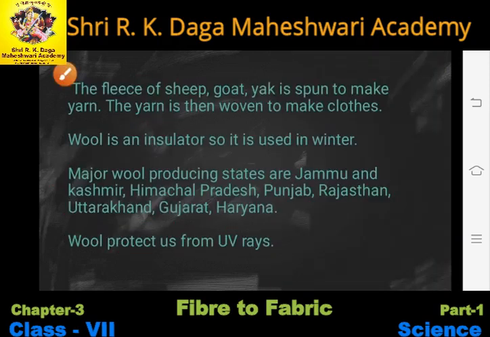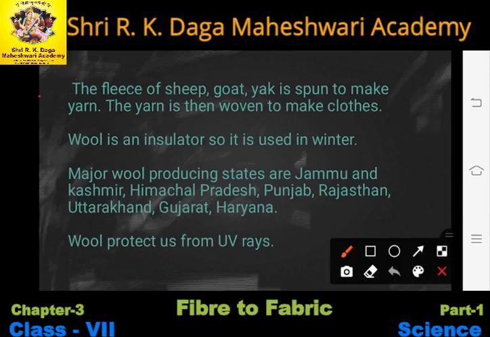Okay, now students, you have to read along with me all the points. The fleece of sheep, goat, yak is spun to make yarn. The yarn is then woven to make the cloths. First of all we will get the wool from different kinds of animals, and those animals are sheep, goat, yak, right? We get wool from the hairs of all these animals. The hairs of all these animals are spun to make yarn.